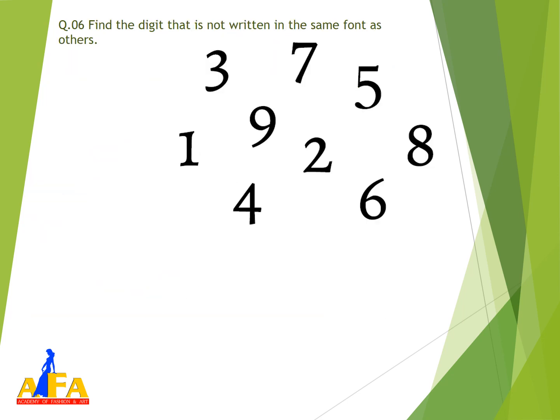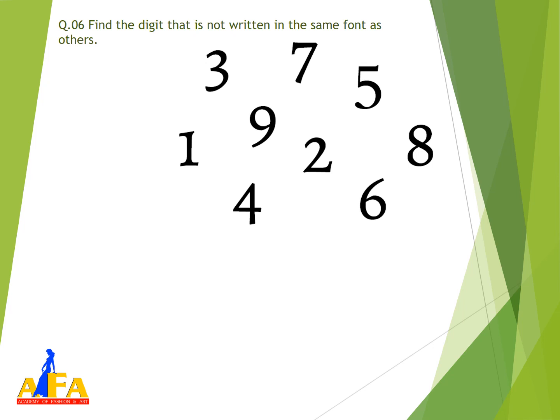The next question is: find the digit that is not written in the same font as the others. So typography questions come in your SEED exam. In this type of question, especially related to font or typography, you have to find the difference firstly at the ends, or you can see the distance, or the thickness of the fonts which are given.